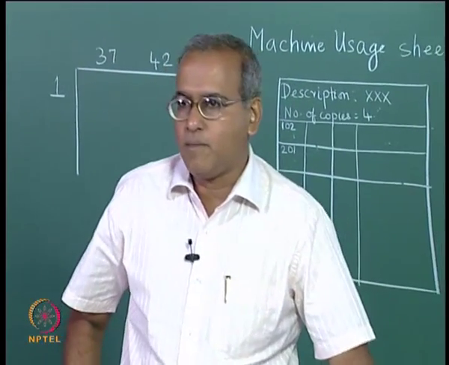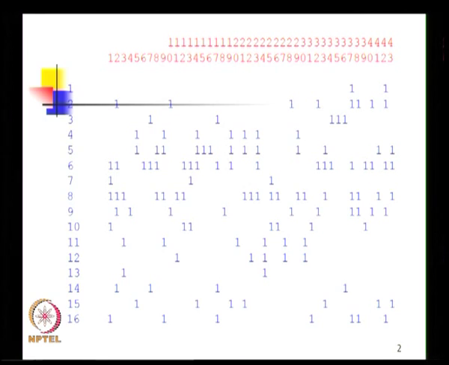We also go back to this matrix and look at column number 37 and column number 42, which correspond to part numbers 37 and 42, and see what other machines they visit. If you look at column number 37, it is 1, 2, 6, 8, 9 and 16.